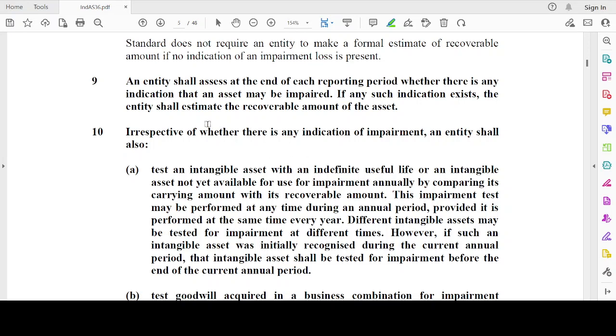An entity shall assess at the end of each reporting period whether there is any indication that an asset may be impaired. If any such indication exists, the entity shall estimate the recoverable amount of the asset, irrespective of whether there is an indication of impairment.